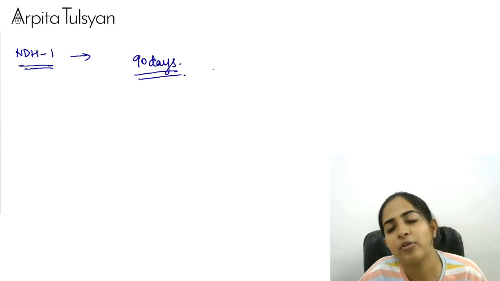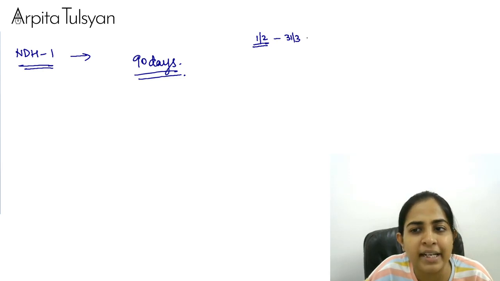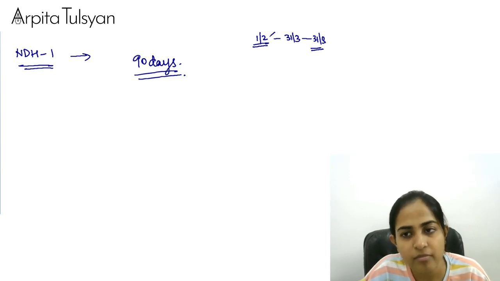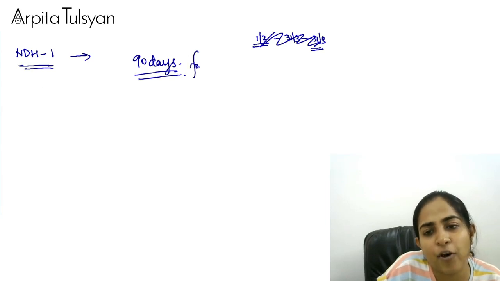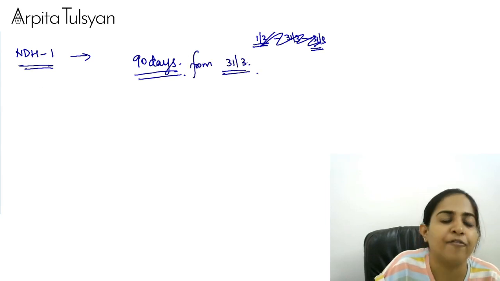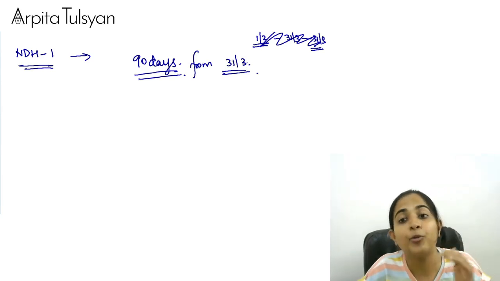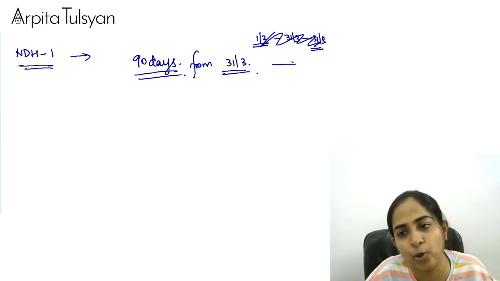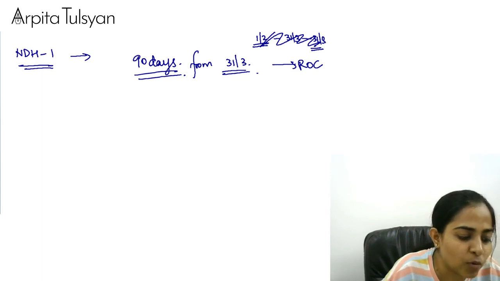See, why have they mentioned the second financial year? Suppose any Nidhi company just got incorporated, say for example on 1st of February, then instead of closing the books on the immediate 31st March, it can close on the next 31st of March. So this becomes the second financial year. Okay, so normally within a period of 90 days from 31st of March, from the close of the first financial year, you have to file NDH1 stating that yes, you have met all the statutory compliances. This you have to submit to the ROC. Very clear with this? Okay, this was one thing.